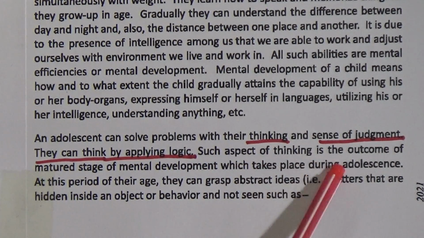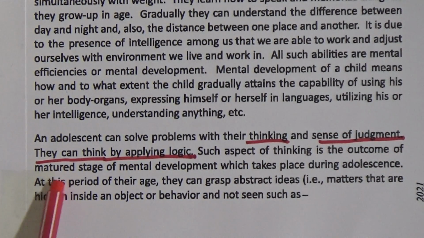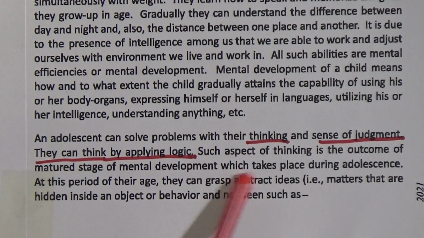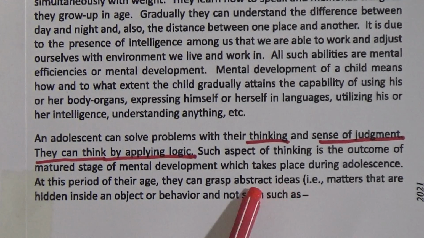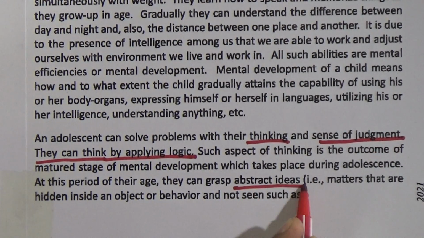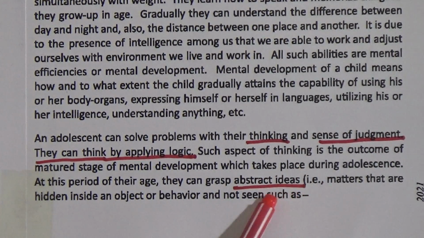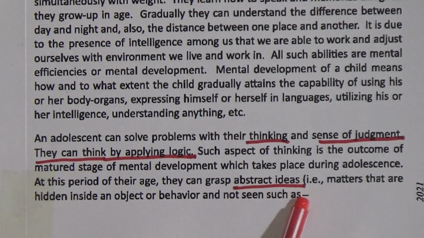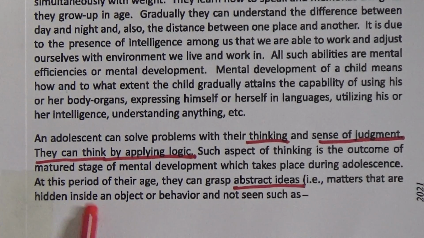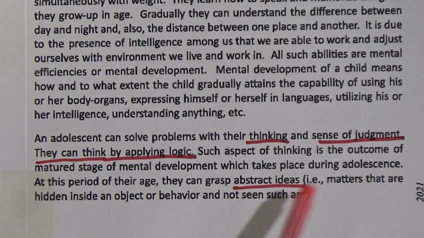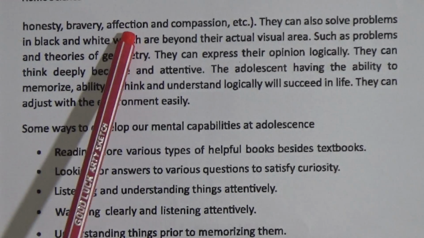Such aspect of thinking is the outcome of the matured stage of mental development which takes place during adolescence. At this period of their age, they can grasp abstract ideas. Abstract ideas, that means we cannot see it, we cannot touch it. That means it is invisible. That is, matters that are hidden inside an object or behavior and not seen, such as honesty, like bravery, affection,